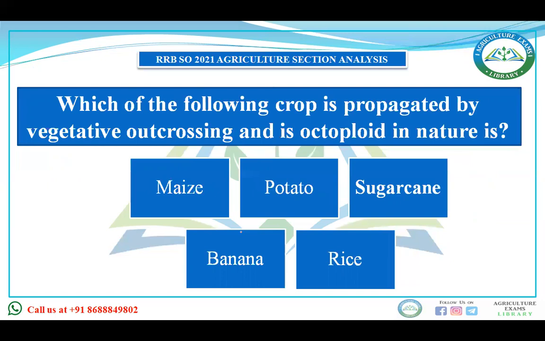Which of the following crops is propagated vegetatively, is outcrossing and octaploid in nature? The first important point is octaploid in nature. Banana is triploid, and potato is tetraploid. For vegetative propagation, maize or rice is not vegetatively propagated. Then only one option is left, that is sugarcane. So our answer is sugarcane.